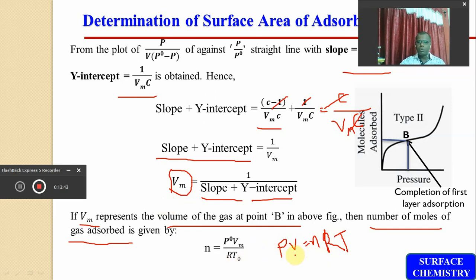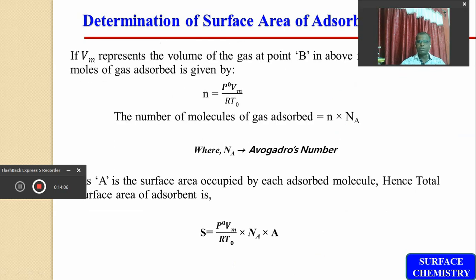But here the volume is replaced by Vm, so the number of moles n will be equal to P0 Vm divided by R T0, where P0 is the saturated pressure. This is just PV divided by RT, but here T0 is the constant temperature at which the adsorption takes place.